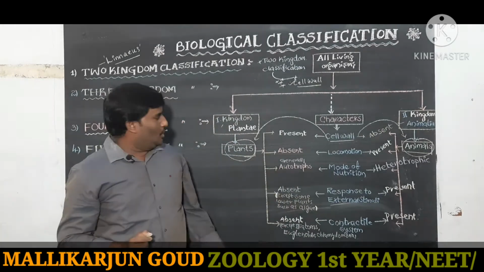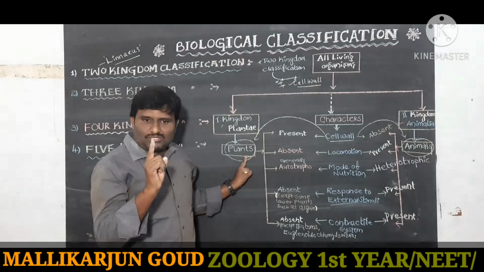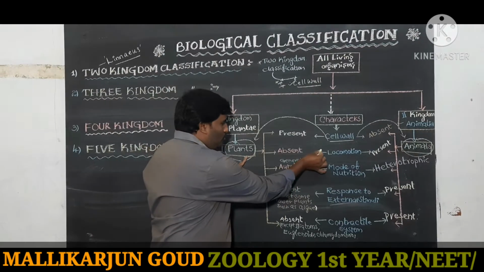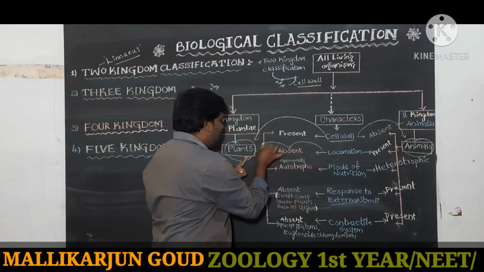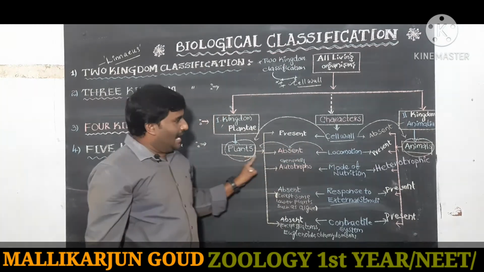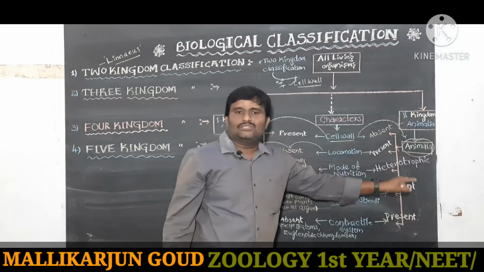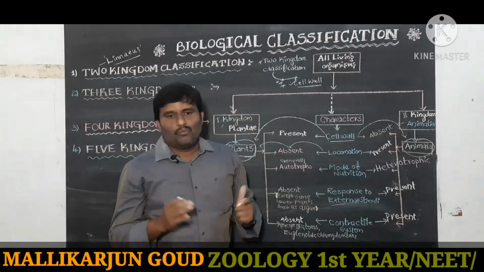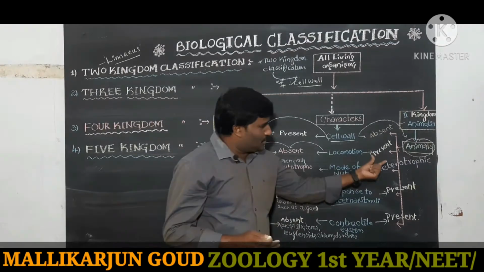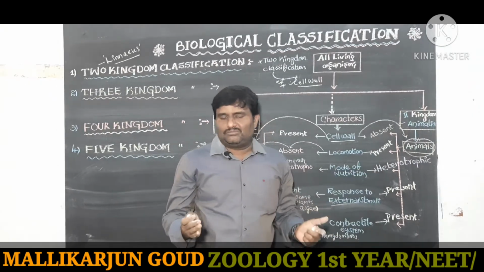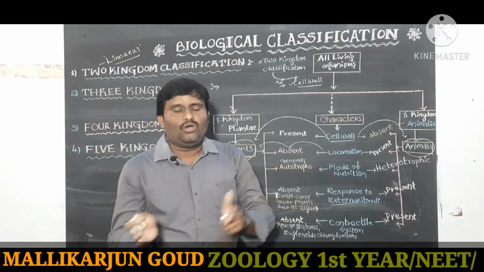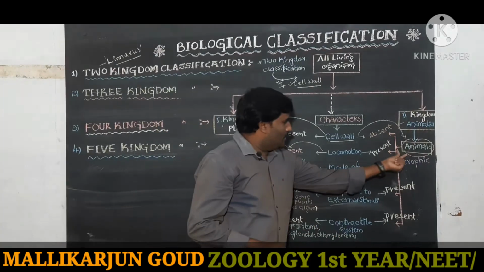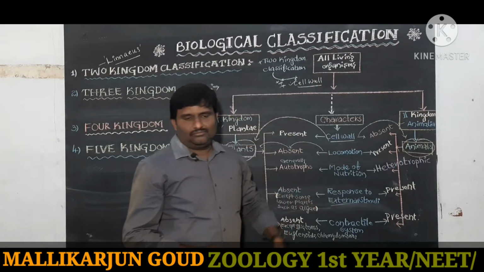Animals show locomotion. Locomotion means movement, the organism moves from one place to another.